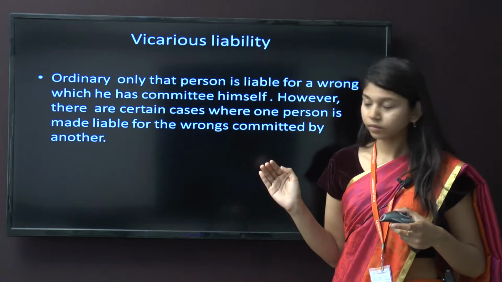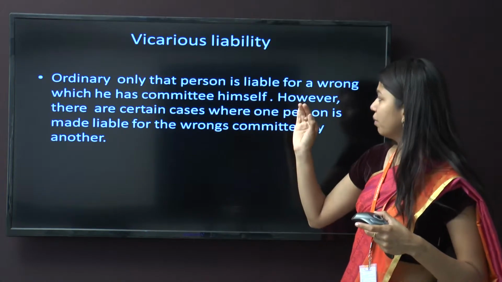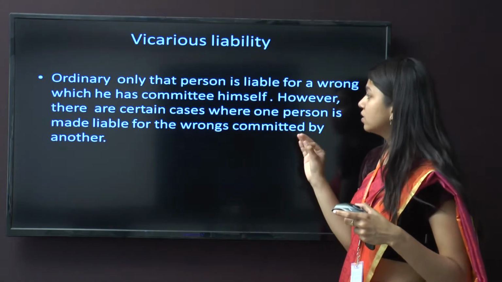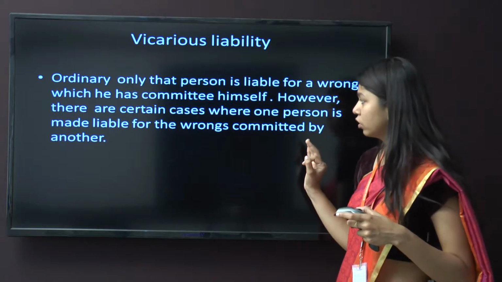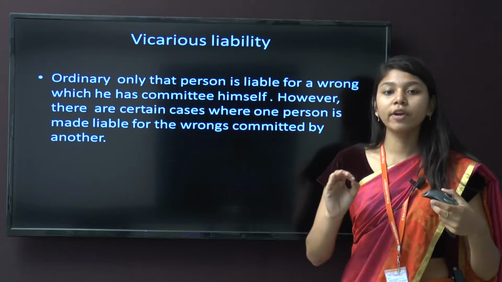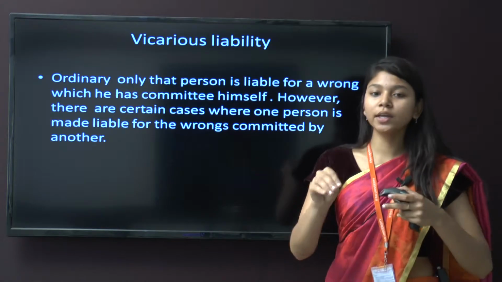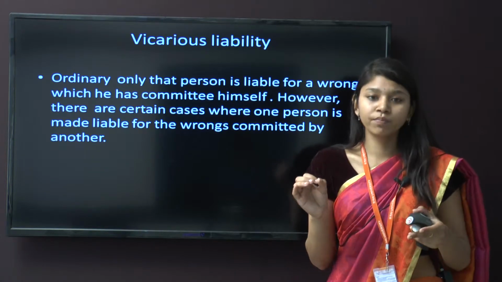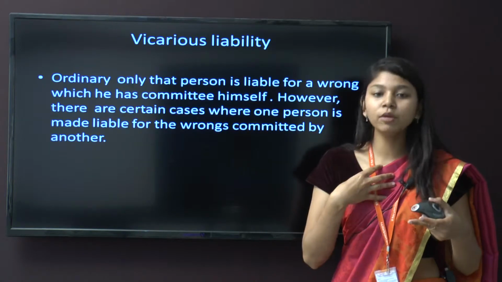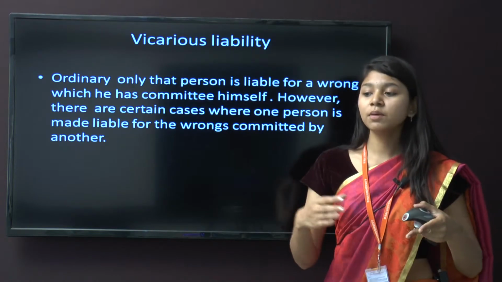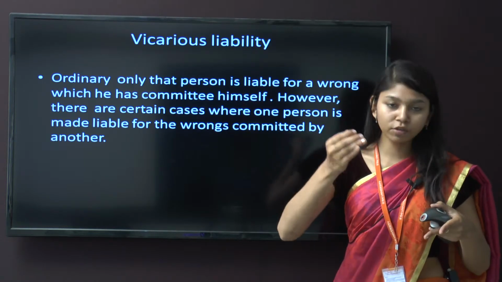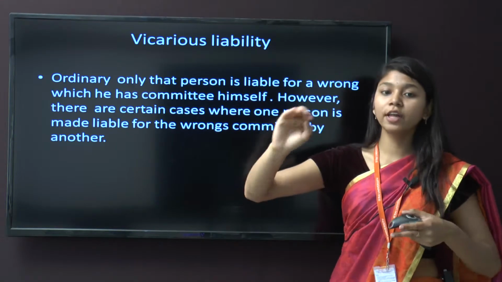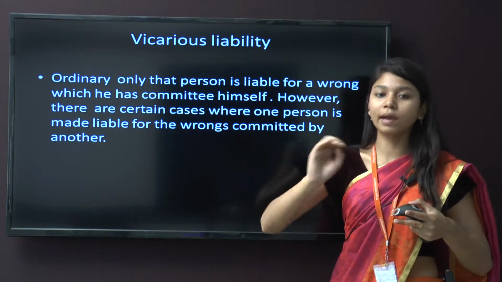Vicarious liability: ordinarily only that person is liable for a wrong which he has committed himself. However, there are certain cases where one person is made liable for the wrongs committed by another. So for example, if I have appointed someone to do certain acts and that person has done something wrong, who will be liable in that situation? I will be liable. Vicarious liability means a person is doing an act on behalf of you, then you will be liable, not the person who is doing the act on behalf of you.